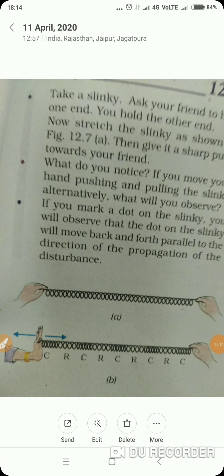Yes, see, this is a slinky, right? What I have done is I have stretched one end of it. What will happen? Somewhere, as I have told you, compressions will be made and somewhere rarefactions. So what are compressions and rarefactions? Now we are going to discuss. Compressions means when you allow it to leave. Whenever sound travels, it travels as successive compressions and rarefactions in the medium. A vibrating object produces a series of compressions and rarefactions, as you are able to see in this picture, right?